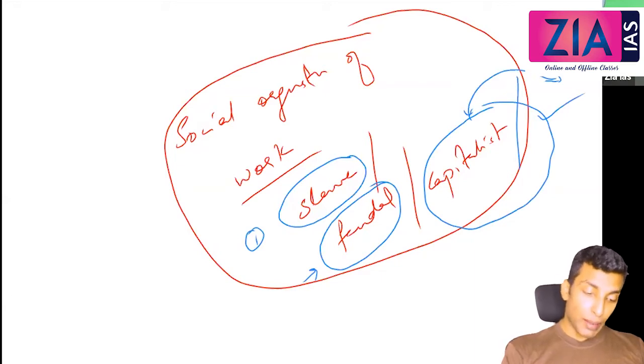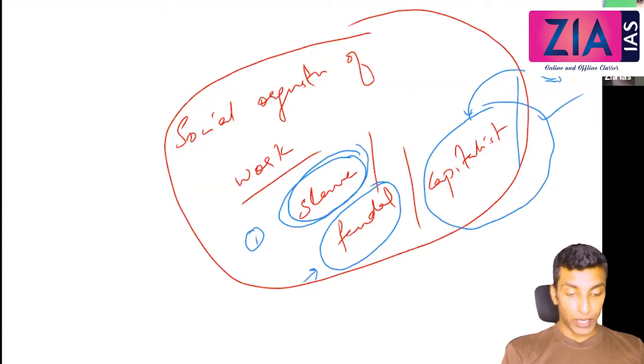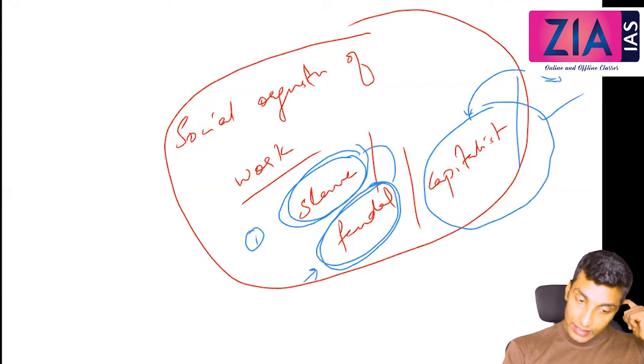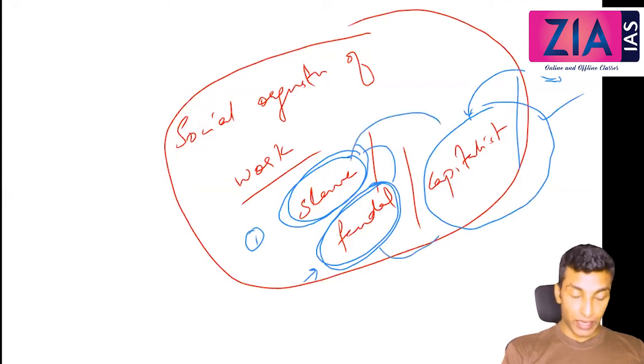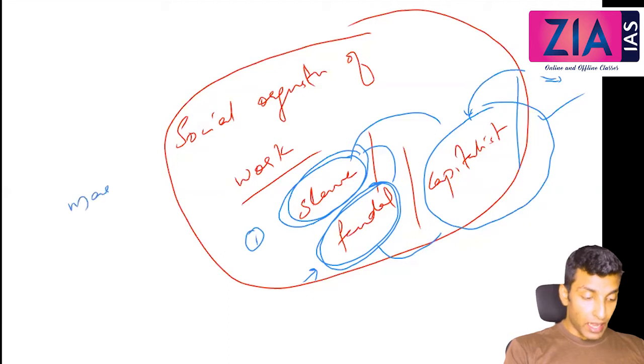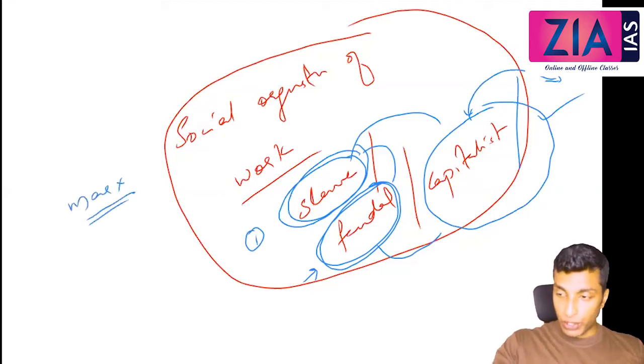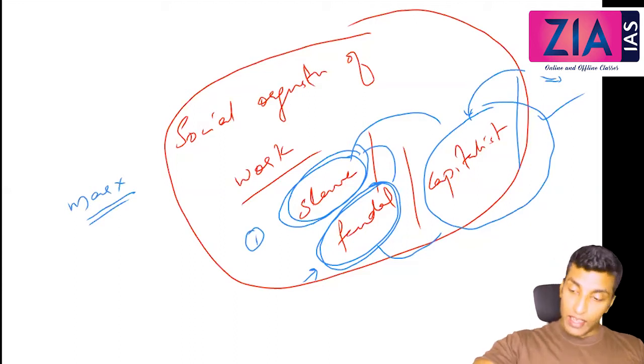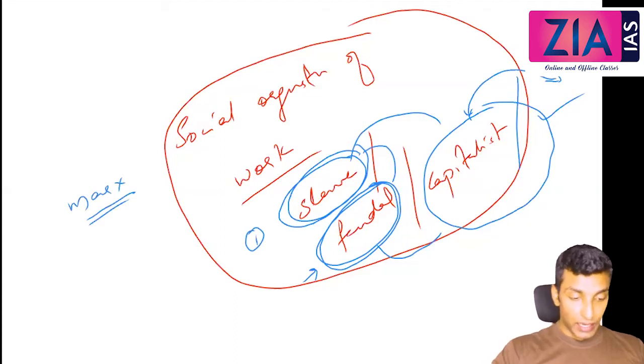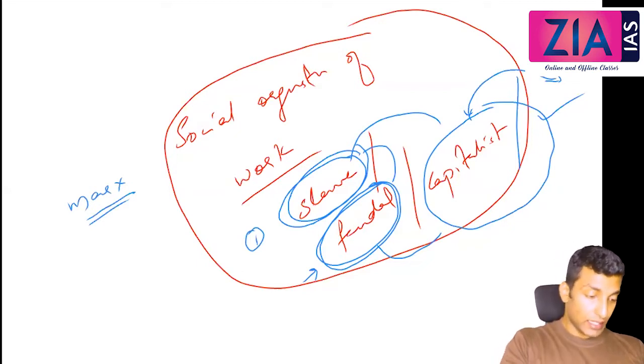Sometimes they will ask you to compare social organization of work in slave society and in feudal society. This comparison will also be asked, like slave and capitalist, feudal and capitalist, etc. But we have already done this in our discussion of Marx. So we clearly know what is social organization in feudal society, in capitalist society, and in slave society. We have clearly discussed it under Marx.